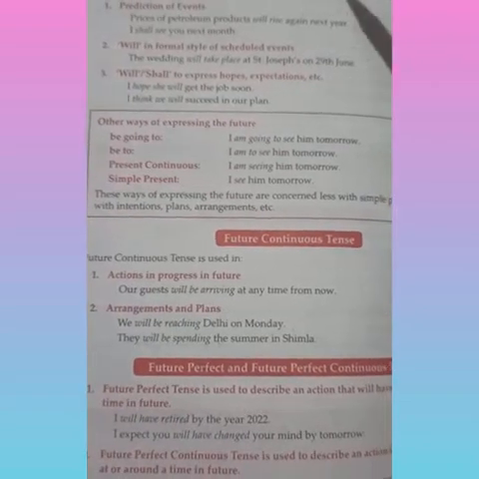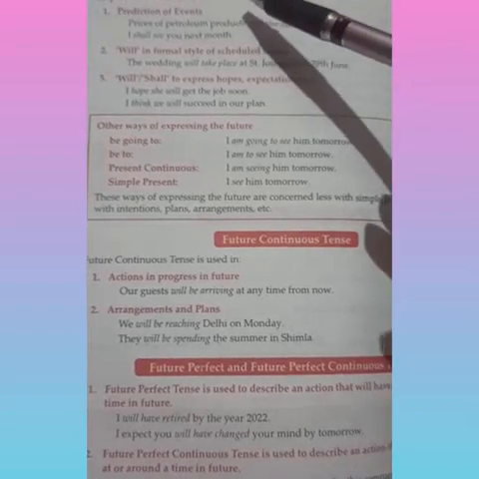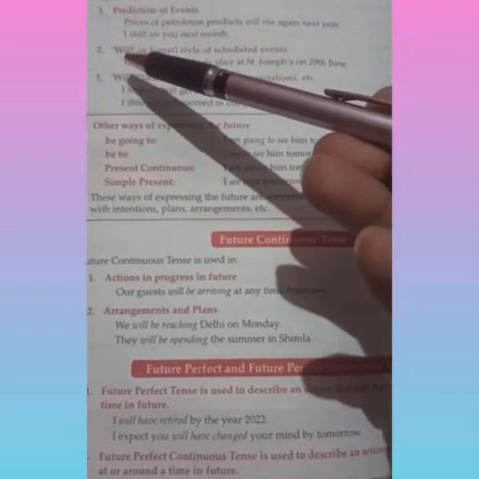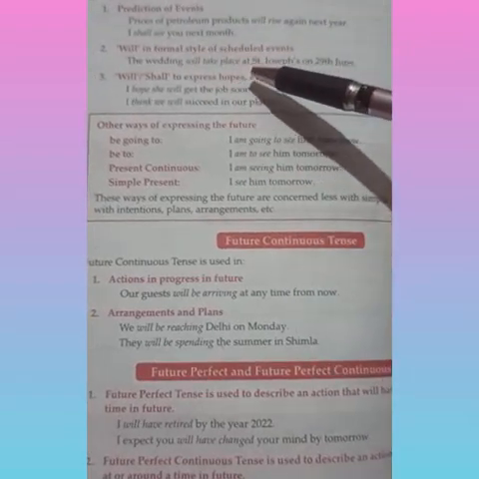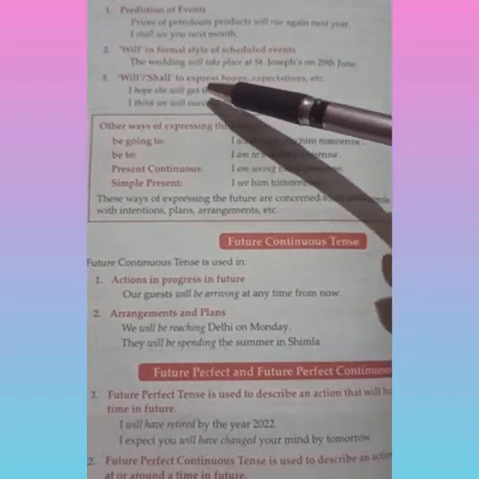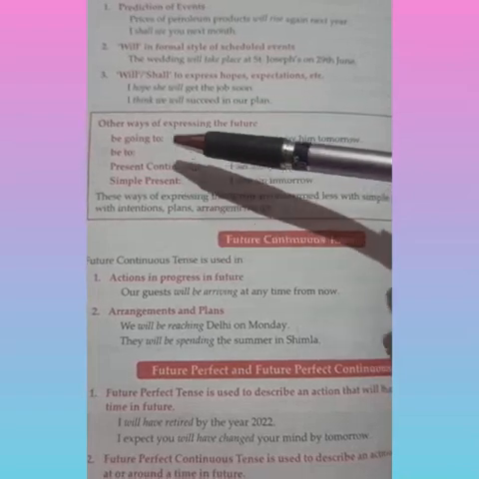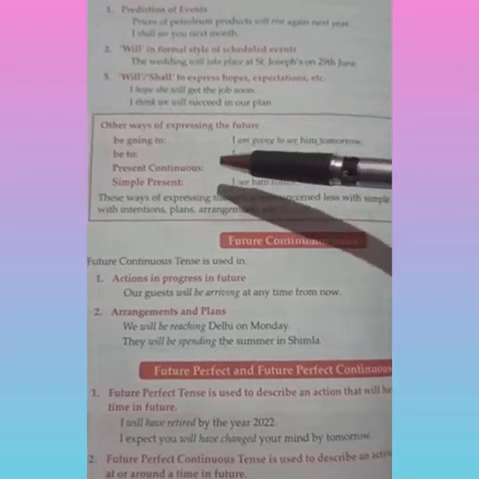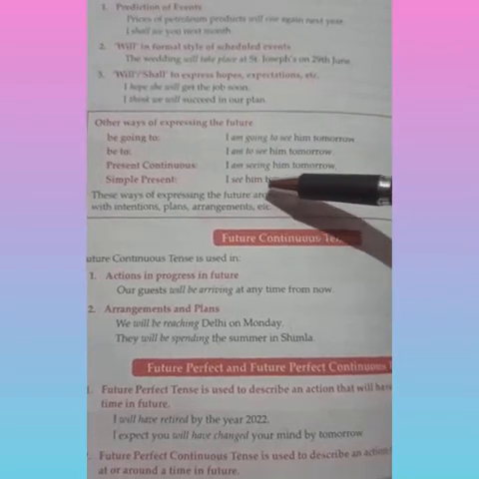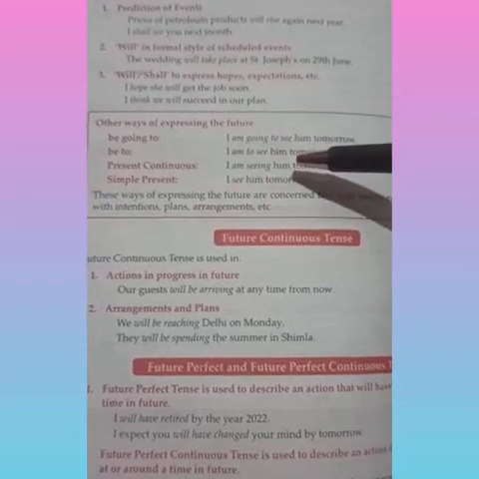Now let's go through the future tense. The first form will be the simple future tense. Where do we use it? Prediction of events like I shall see you next month. Will in the formal style of scheduled events. For example, the wedding will take place. Next, will and shall to express hopes and expectations. I hope she will get the job soon. Or other ways of expressing the future, like I'm going to see him, I am seeing him, or I see him. So these are the other ways of expressing the future.